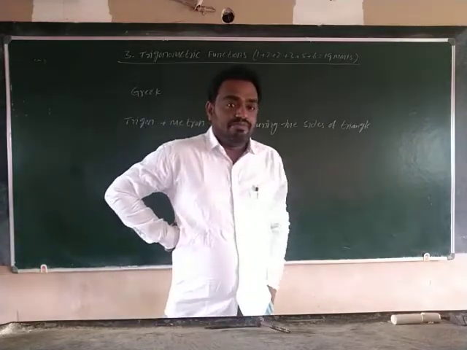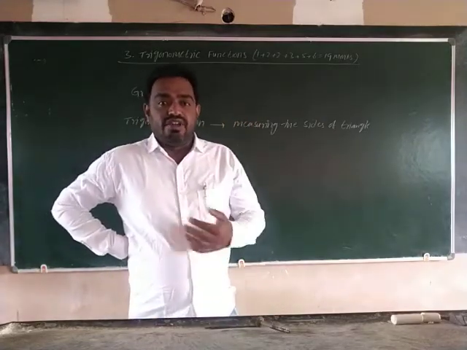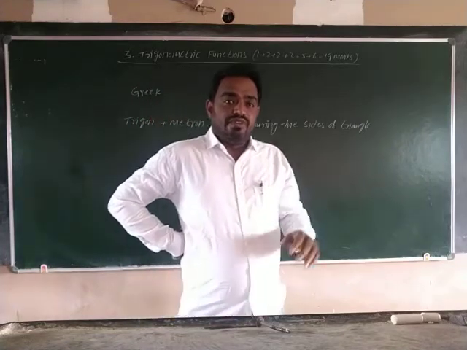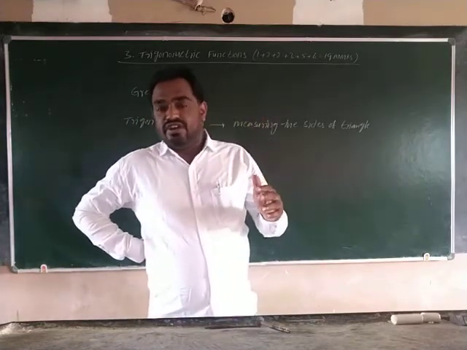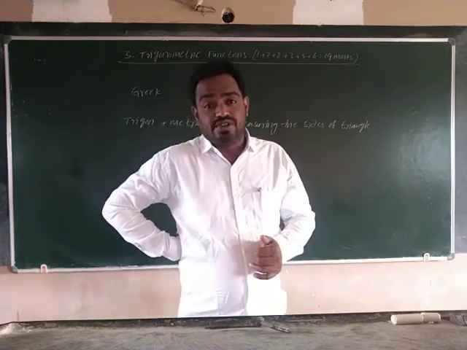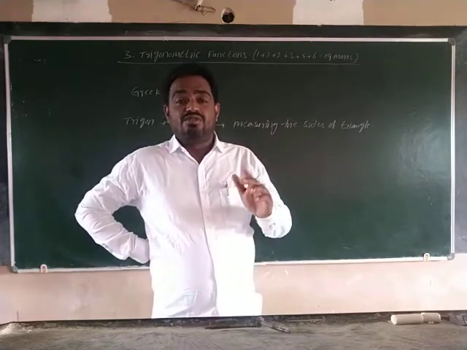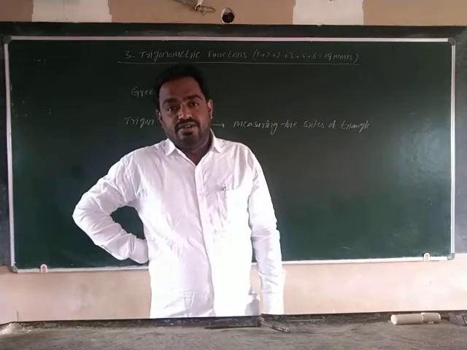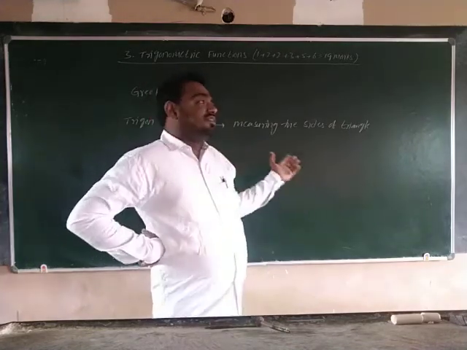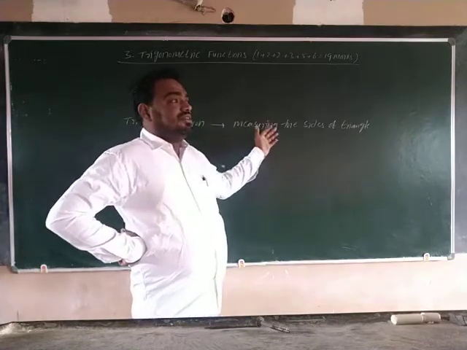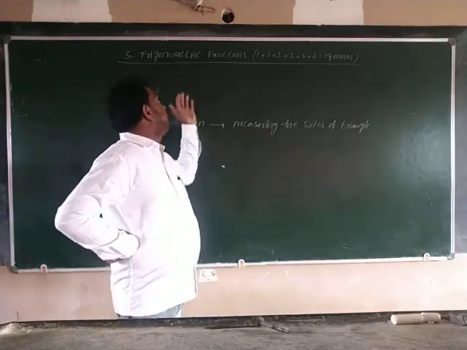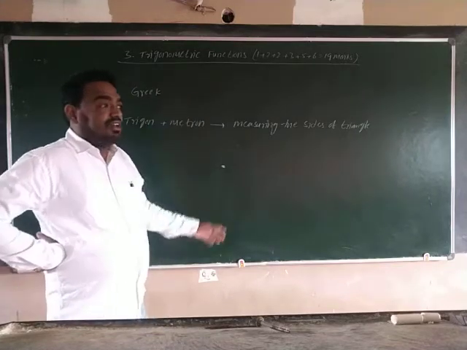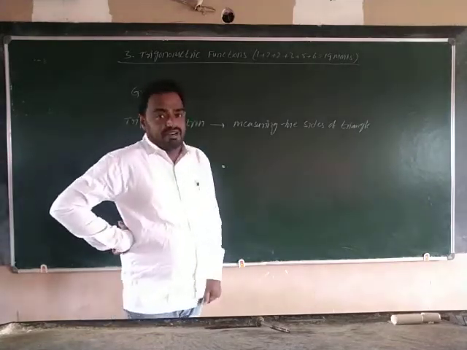For example, in navigation we are using it. Next, in electrical keyboards, for sounds, and for musical instruments also we are using it. So in several ways we are using trigonometric functions and applications of trigonometry.